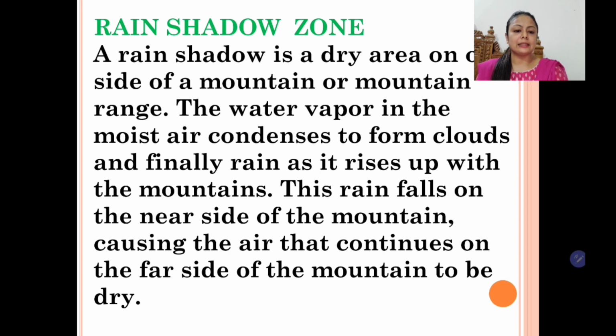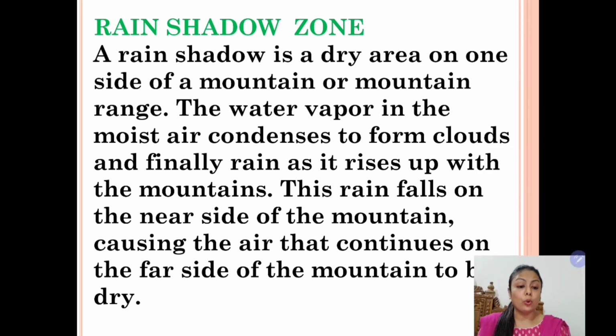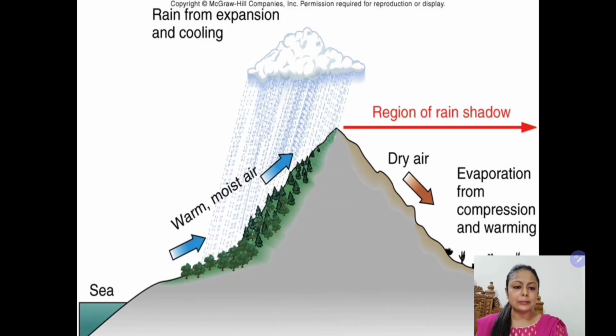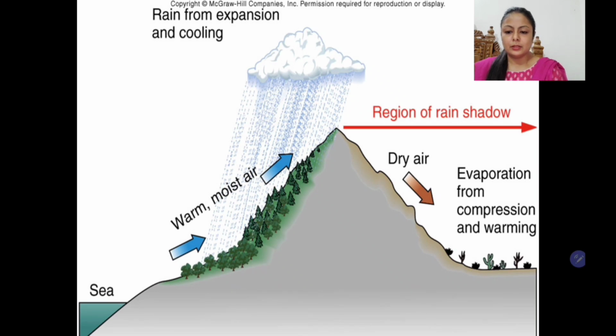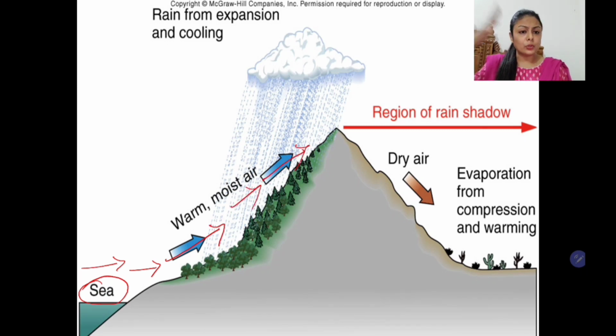Now students, here is the next concept, that is the rain shadow zone or the rain shadow effect. A rain shadow is a dry area on one side of a mountain, whereas the other side receives rainfall. So children, let's go to the diagram and see. This is the water body, ocean or sea. Wind moving over it, if it is dry, will take moisture from the sea and start climbing up. If there is any high mountain or plateau, it will be forced to climb up because the mountain is an obstruction. The air cannot go anywhere, but will be forced to rise.